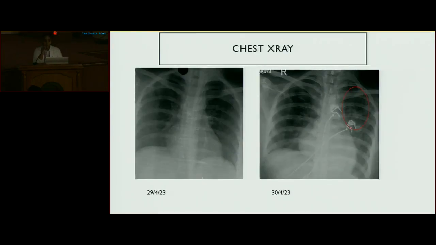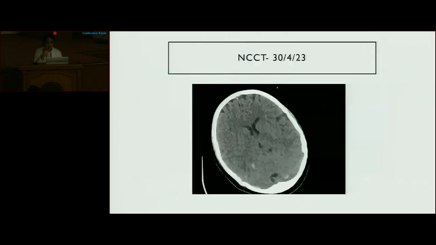Good morning, everybody. I'll be presenting the X-rays and the CDs I was provided with. I have two serial X-rays that were taken on 29th and 30th of April. The X-ray of 29th was within normal limits, and the X-ray of 30th showed a few opacities in the left upper zone. And moving to the NCCT.